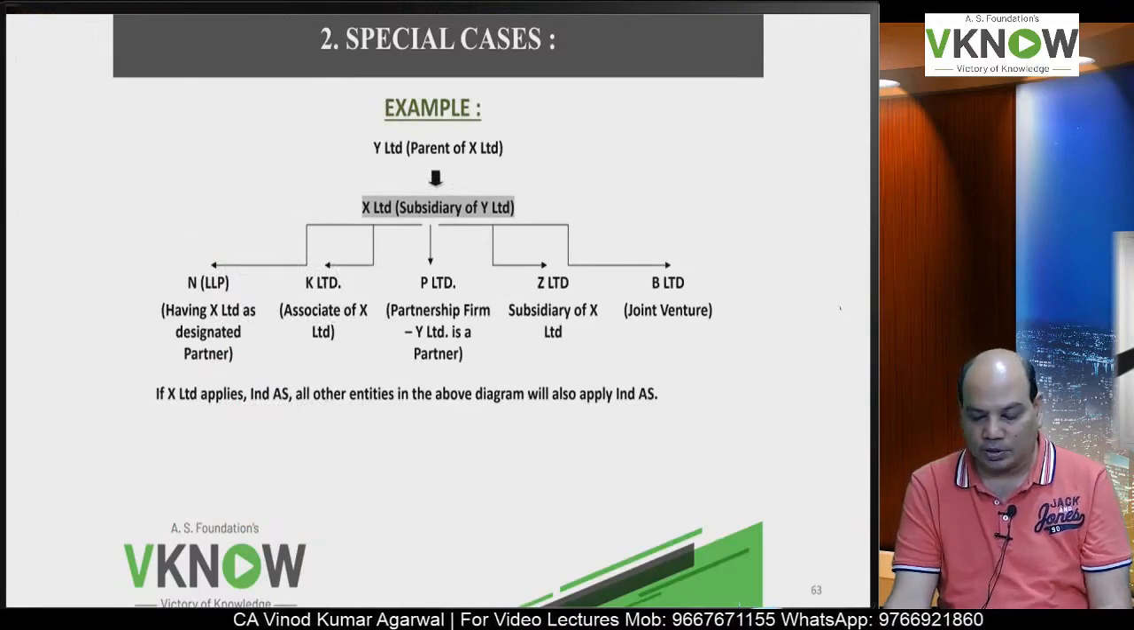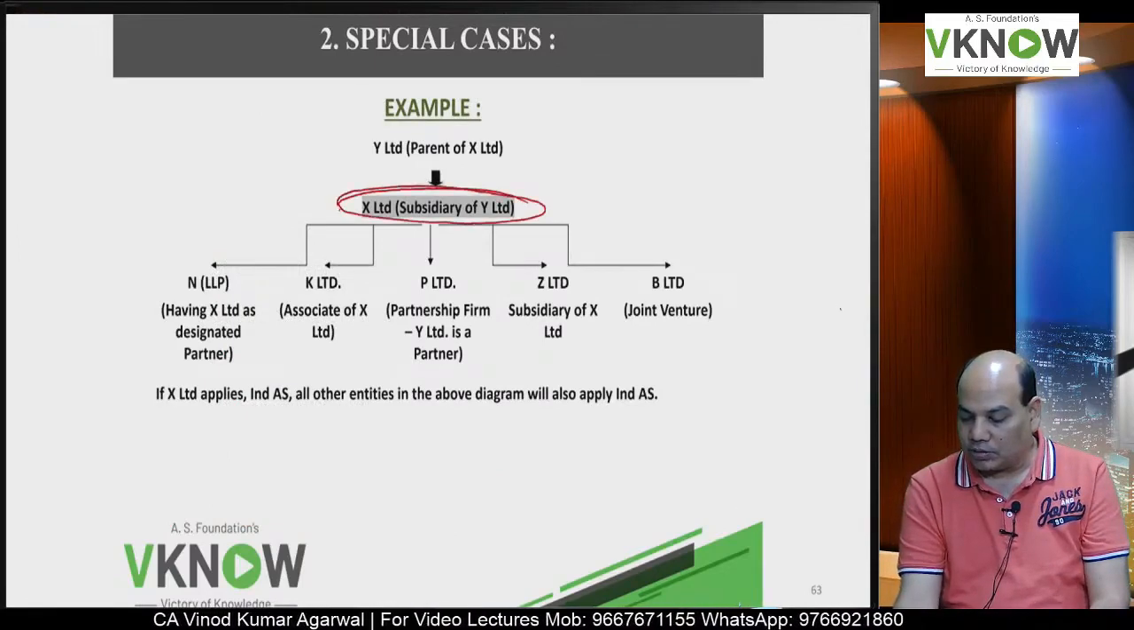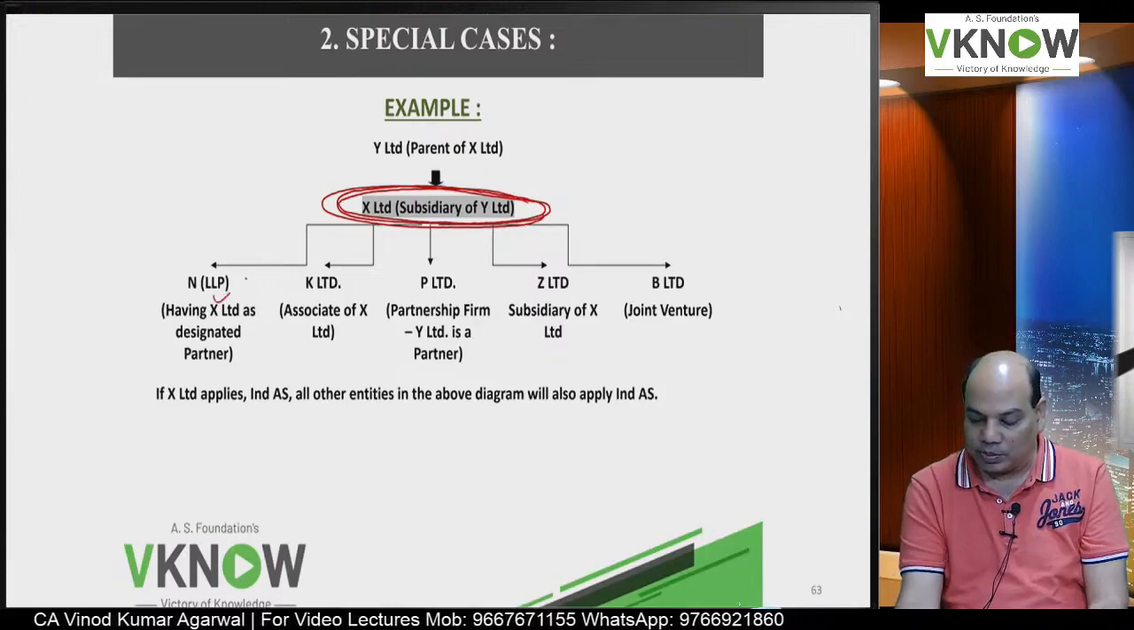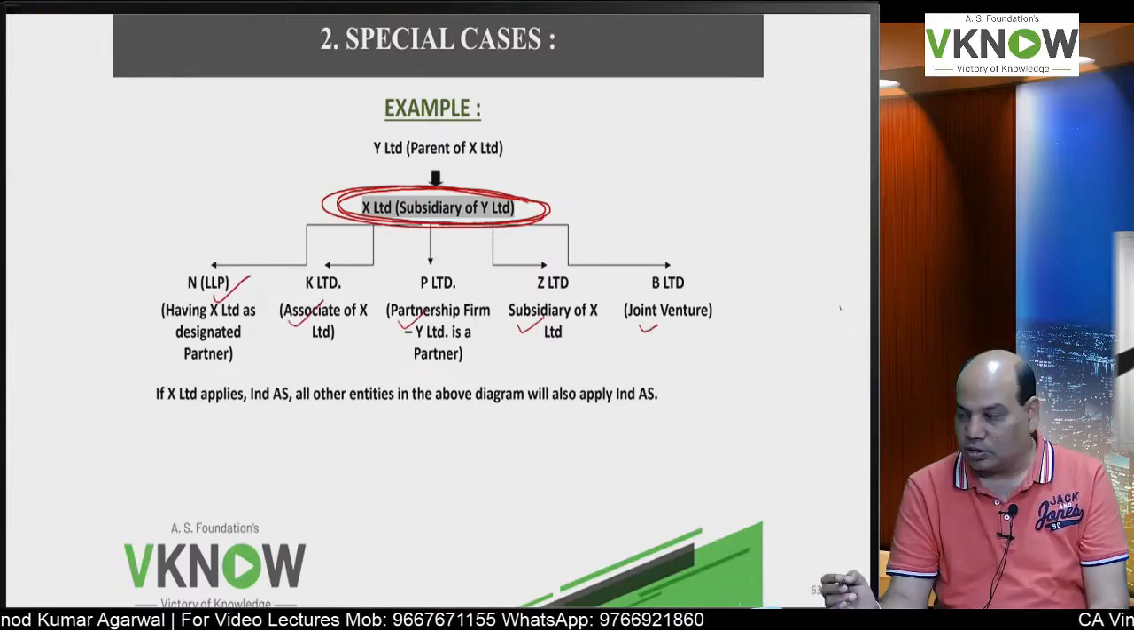So this is that example. Suppose we are accountant of X Limited, which is a subsidiary of Y, and which has got one LLP, one associate, one partnership, one subsidiary and one joint venture.